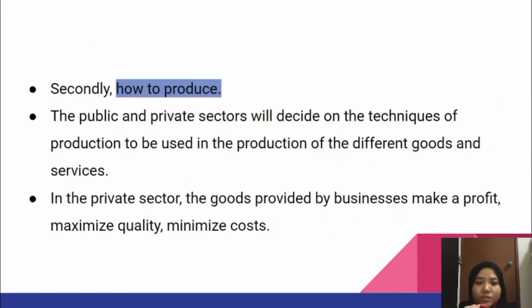Secondly, how to produce. The public and private sectors will decide on the techniques of production to be used in the production of the different goods and services. In the private sector, businesses provide goods to make a profit, maximize quality, and minimize cost. In the public sector, the services provided by government organizations are hopefully supplied efficiently. The public sector pays the private sector to carry out jobs such as construction, motorways, and so on.